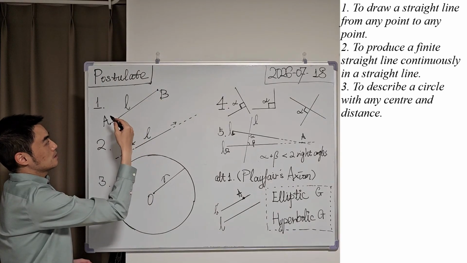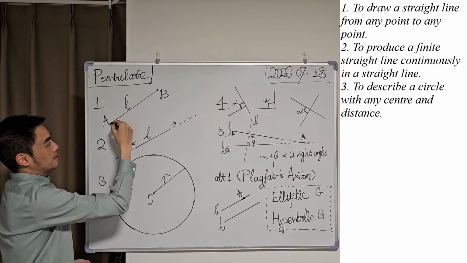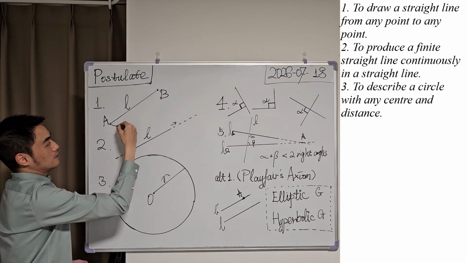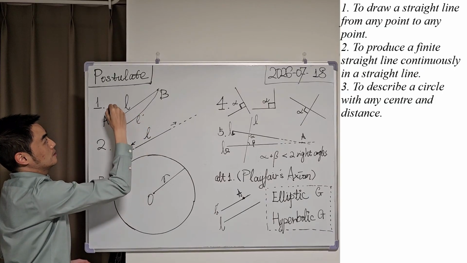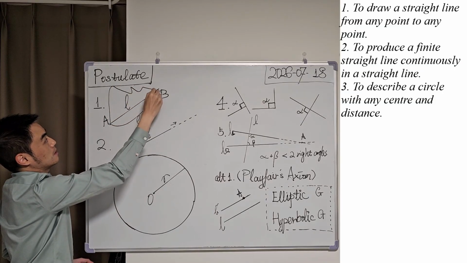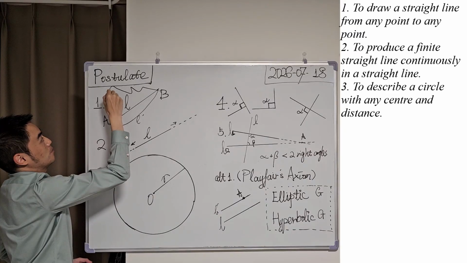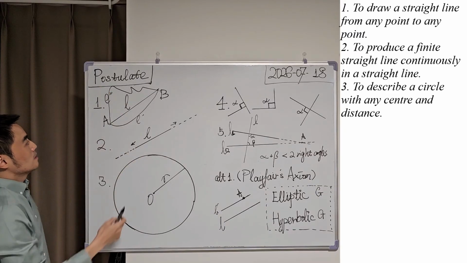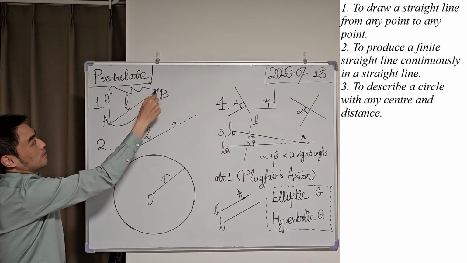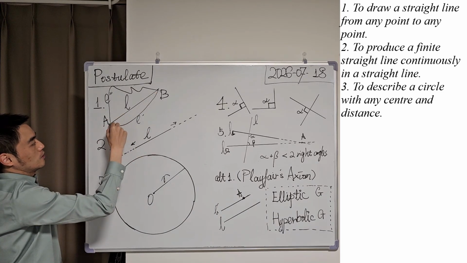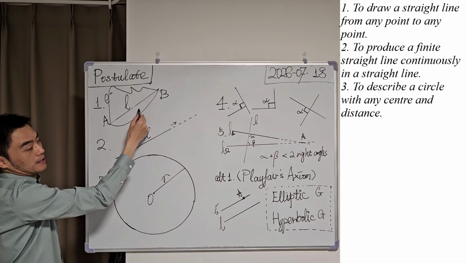Which means we cannot make other straight lines like this, L prime, and this, L, let's say, double prime. They are not straight lines connecting point A and point B, and the straight line L here is unique.